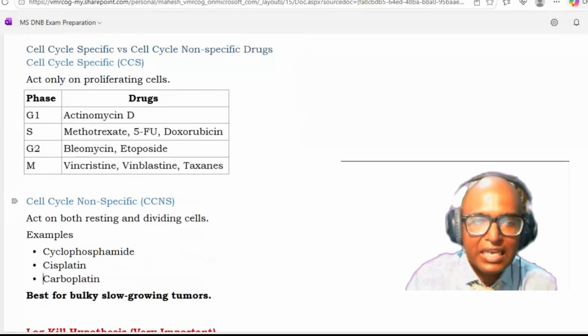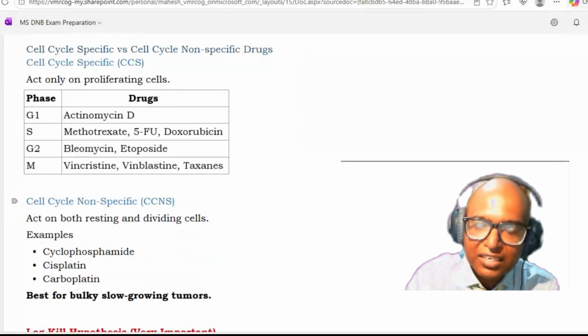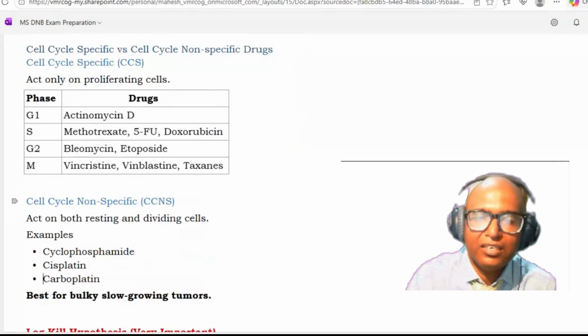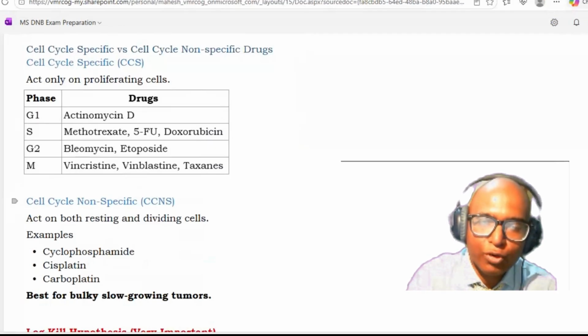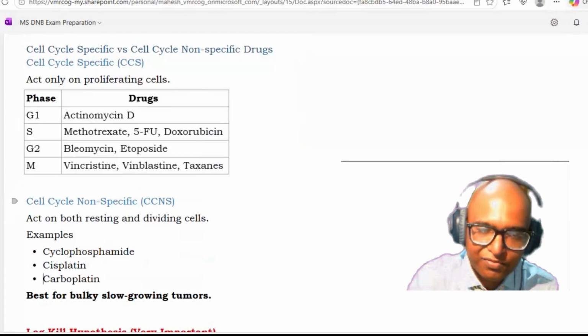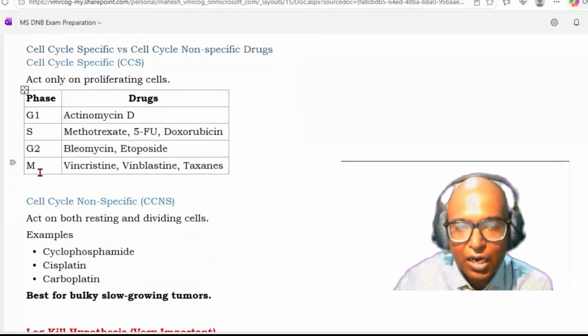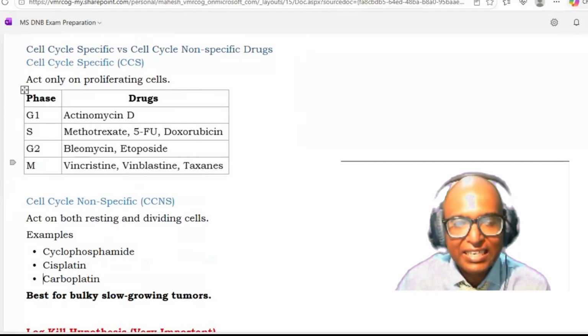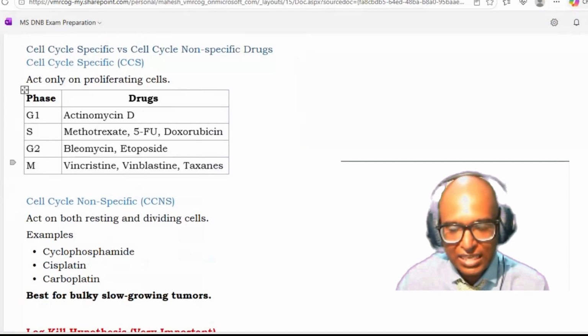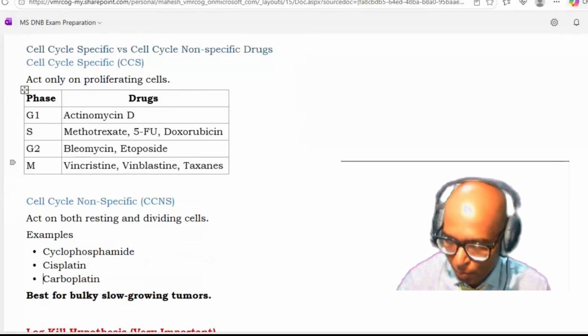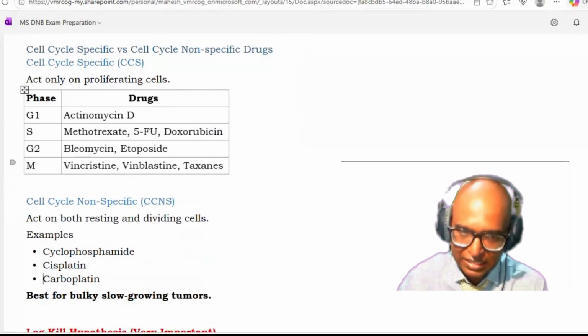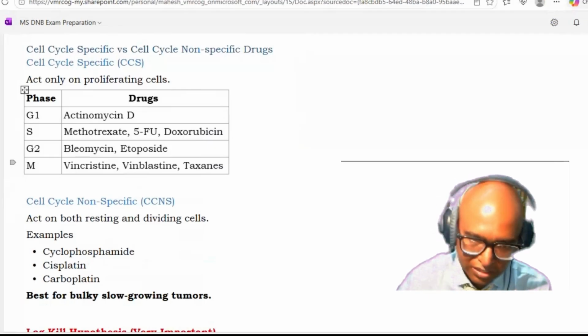In G1, that is the growth phase, actinomycin D will act. Then the synthesis phase, where the DNA replication happens. Here methotrexate, 5-fluorouracil, and doxorubicin act. Then you have the G2 phase, where bleomycin and etoposide act, and M, that is the mitosis phase, in which the vinca alkaloids, that is vincristine and vinblastine, and taxanes, that is paclitaxel and others, act. So mitosis phase drugs, which drugs? Vinca alkaloids and taxanes, you should remember. And methotrexate, doxorubicin, etc., synthesis phase.